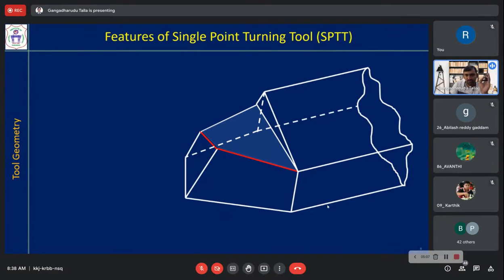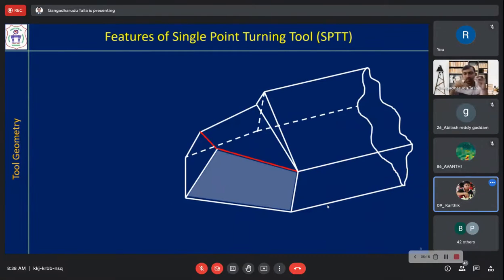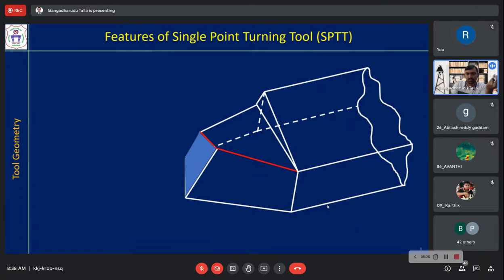So this face is a rake face. What is this face? Principal flank face. Yes. So principal flank face or surface. What is this? Auxiliary flank surface.